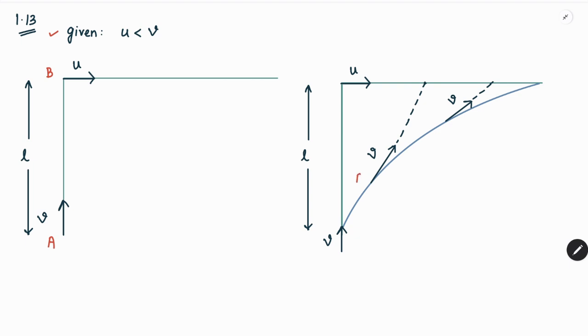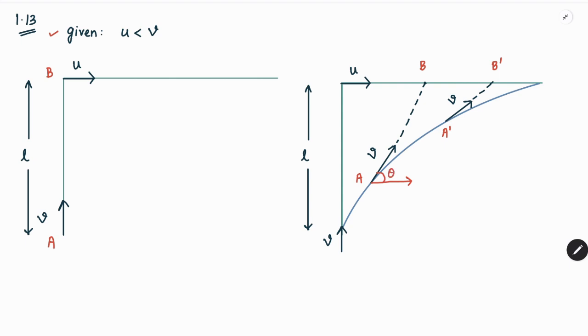At a certain instant of time when particle A reaches here and particle B is here, the velocity of A is directed in the direction of B so as to catch up with B. And when B reaches here at this point, say B dash, the velocity of A is directed over here at this point A dash in this direction so as to catch up with B. So if we consider this point, at this instant of time the velocity vector is making an angle theta with the x direction, which we are treating as this direction.